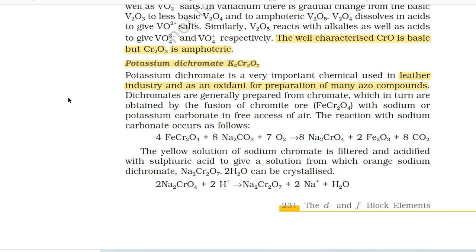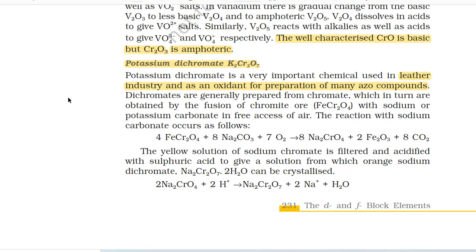4FeCr2O4 + 8Na2CO3 + 7O2 gives 8Na2CrO4 + 2Fe2O3 + 8CO2. The yellow solution of sodium chromate is filtered and acidified with sulfuric acid to give a solution